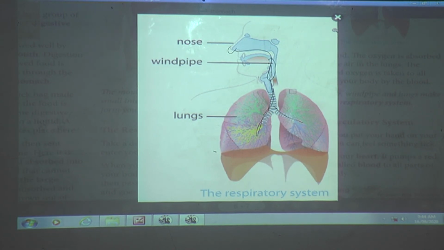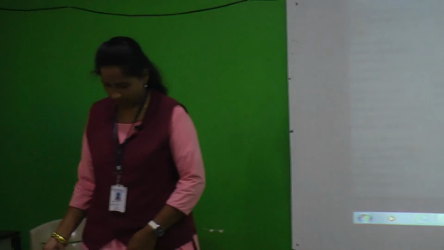So what have we studied now? We have seen the organ systems. In that we have seen the skeletal system, the muscular system, the digestive system and the respiratory system.